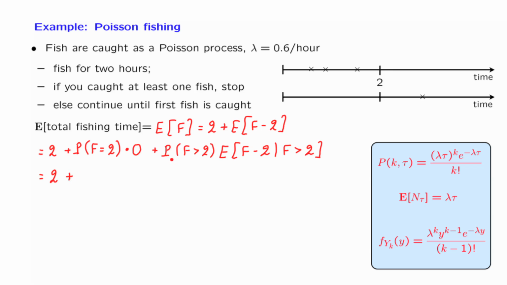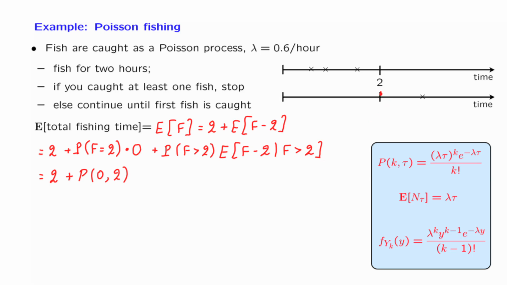So what is this term? The probability that you get to fish for more than 2 time units, this is the probability that no fish were caught during the first two time units. This is the probability of the second scenario. And then we have this conditional expectation.